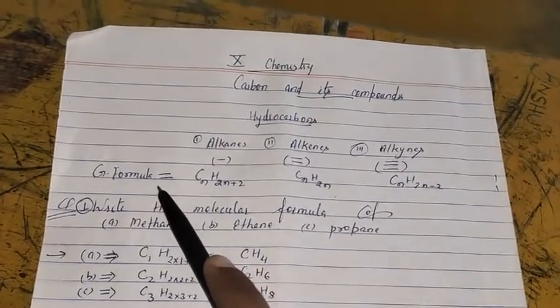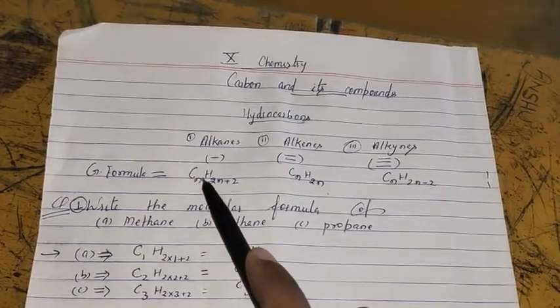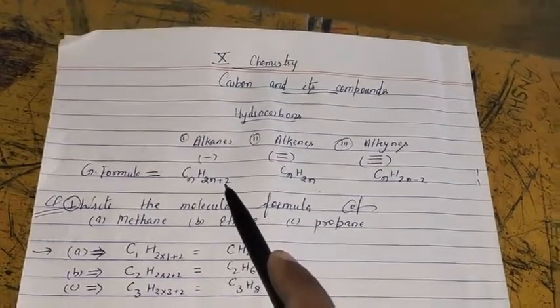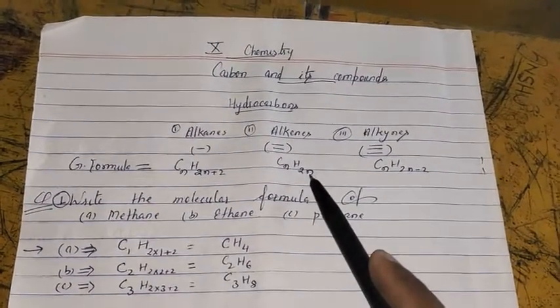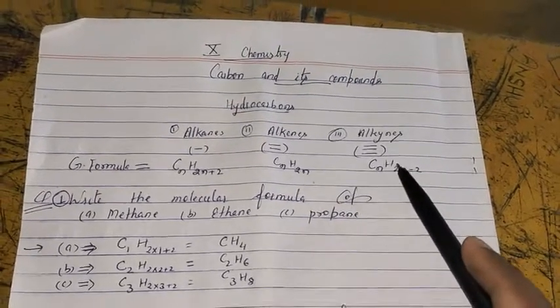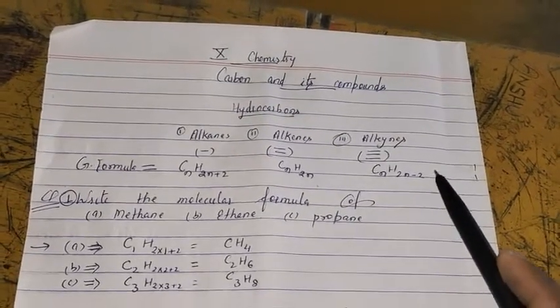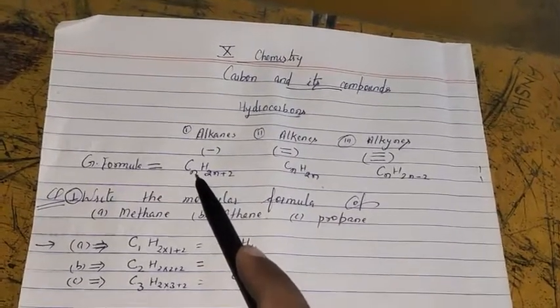The general formula of alkanes is CnH2n plus 2. For alkenes, CnH2n, and that of alkynes is CnH2n minus 2, where n is the number of carbon atoms.